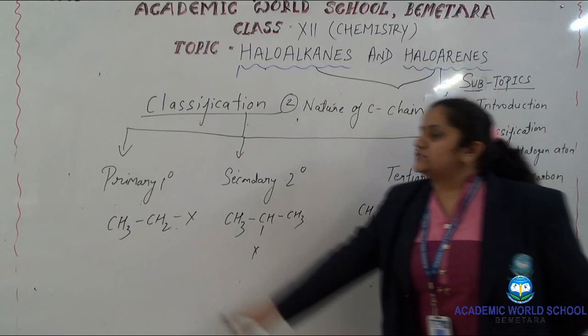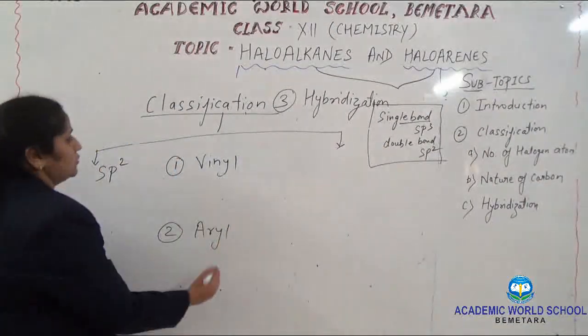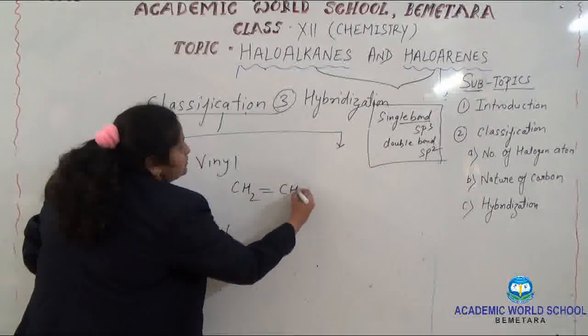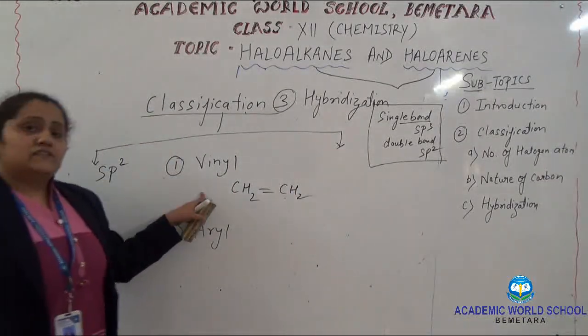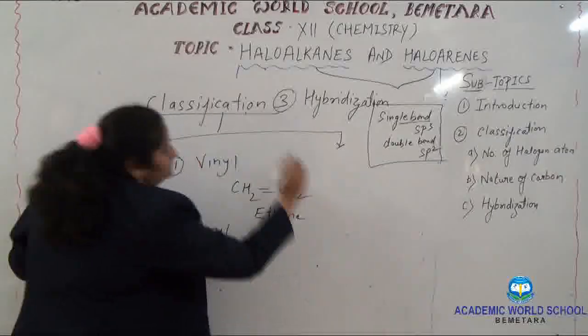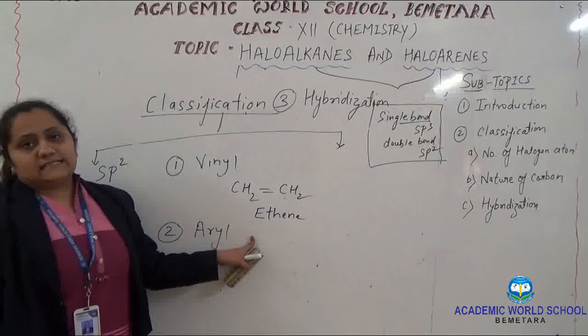As you can see, it is sp2 hybridized, which means the main motto is to add the halogen atom to the carbon which is bonded with a double covalent bond. Let's say, for example, CH2 double bond CH2. What is the name of this compound? It is ethene. So it's very simple.